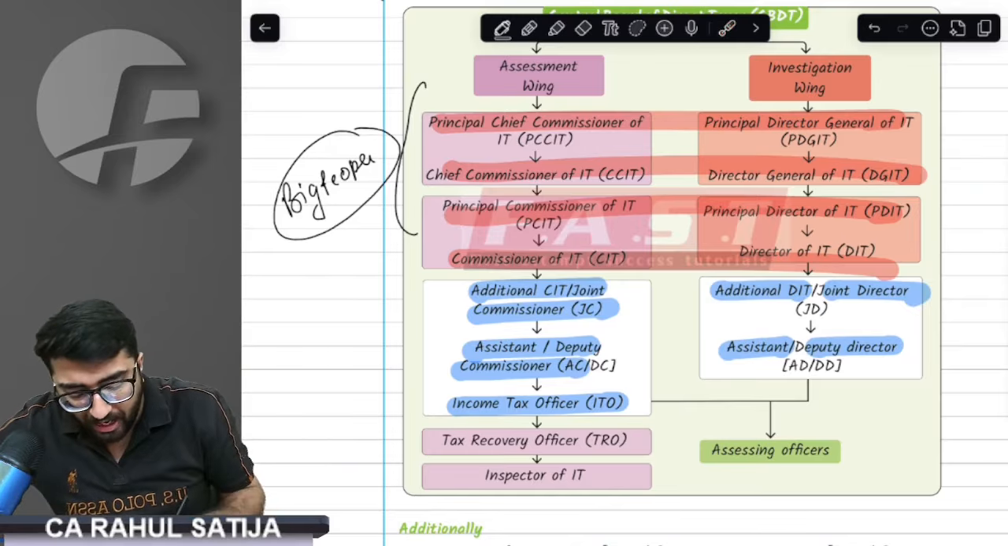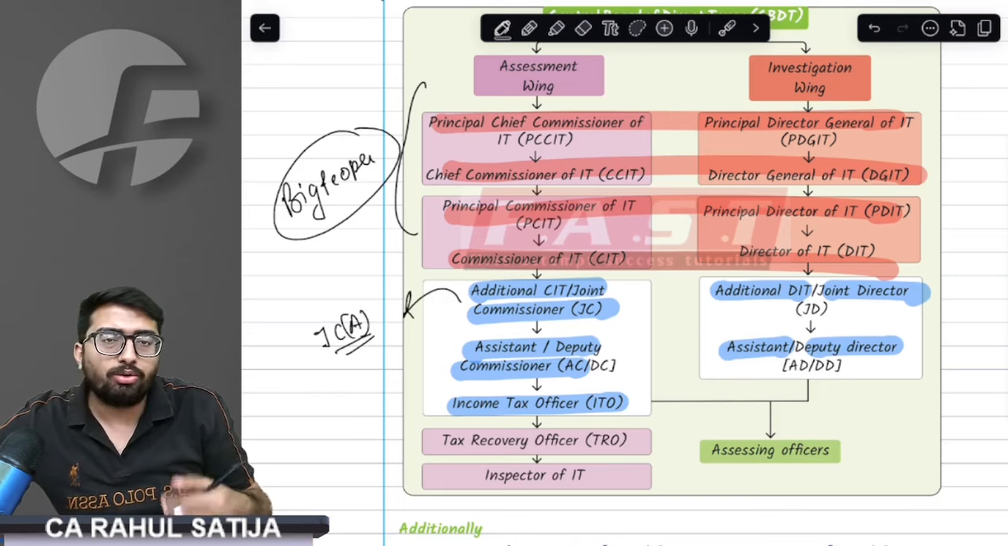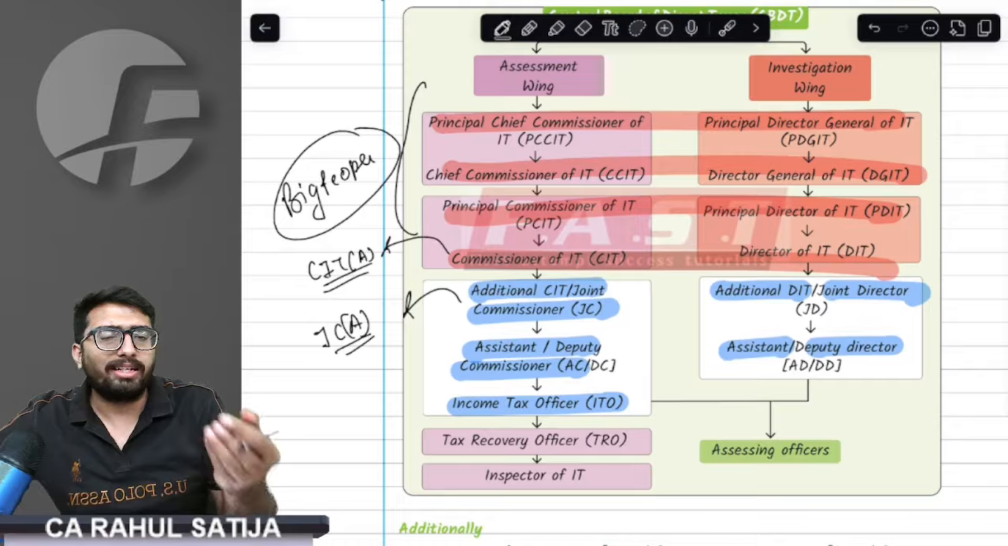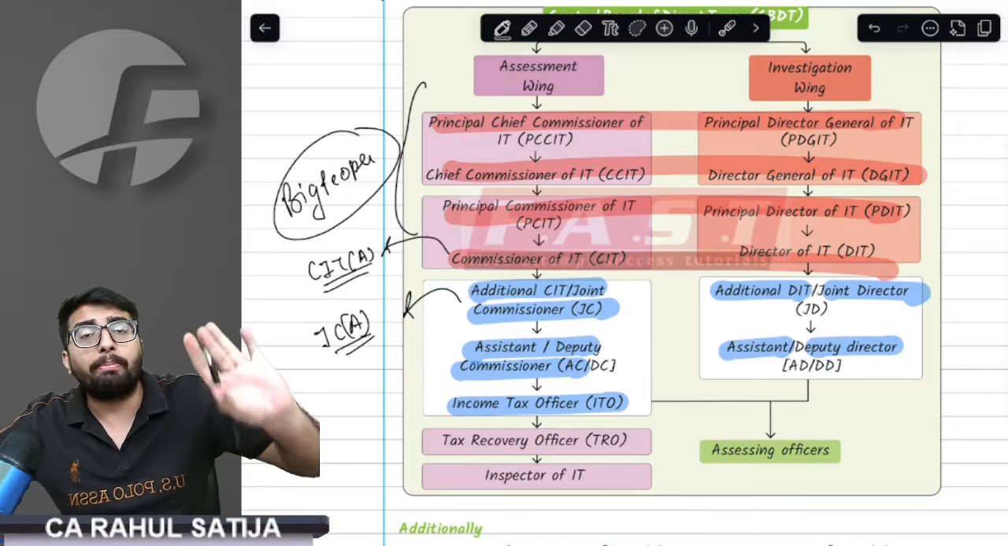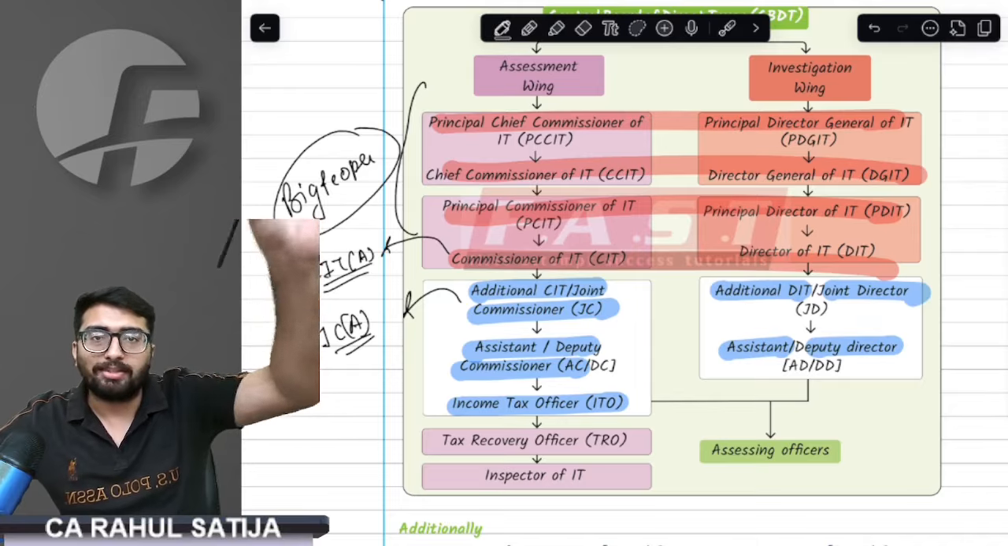In addition to that, we have another IT authority, that is the Joint Commissioner Appeals, which looks after appellate matters, and we have CIT Appeals. This is also considered an IT authority, but it is with respect to the appellate department. So all of them combined together form the income tax authorities.